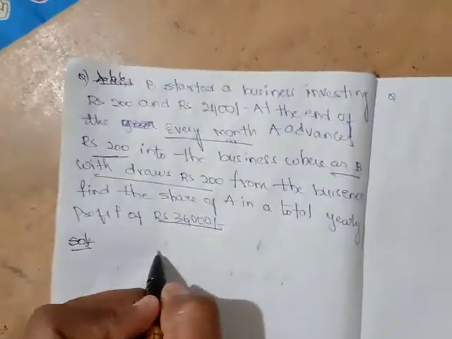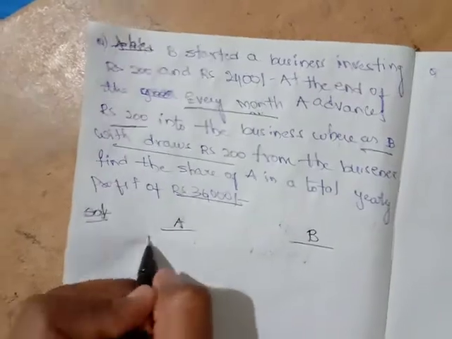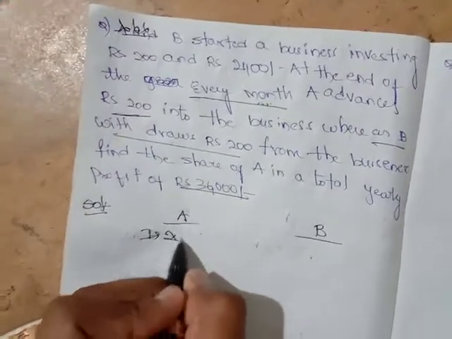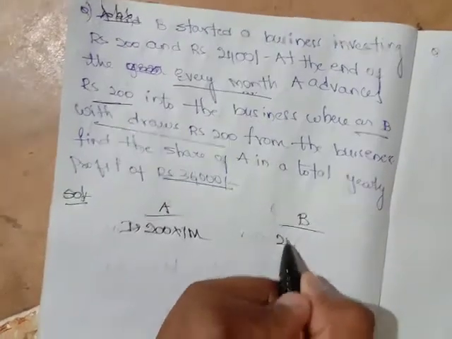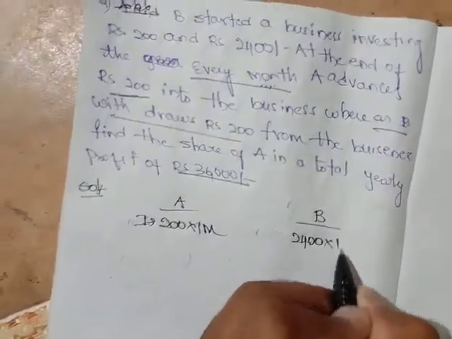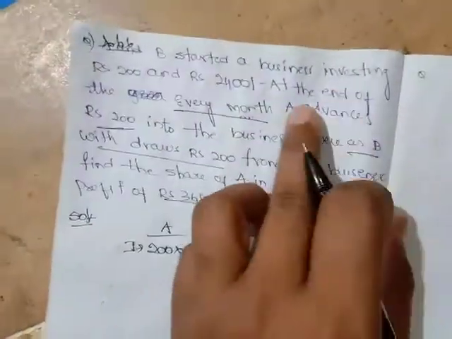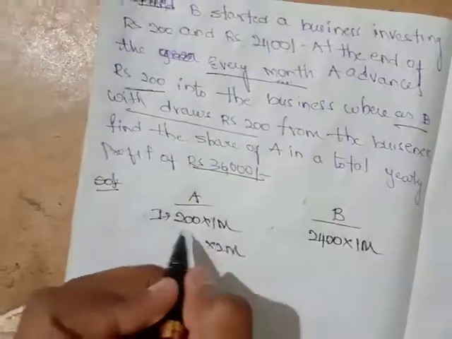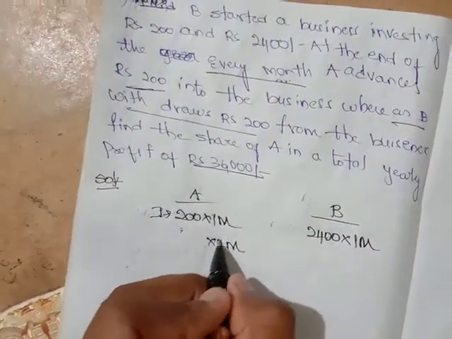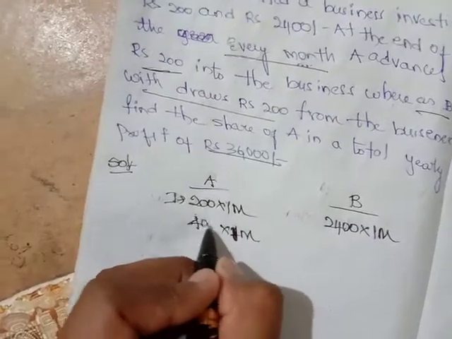See friends, initially there are two persons, A and B. Investment, what is investment? In the first month he will be investing 200 for 1 month. For the second month he is advancing 200 now, therefore 400.